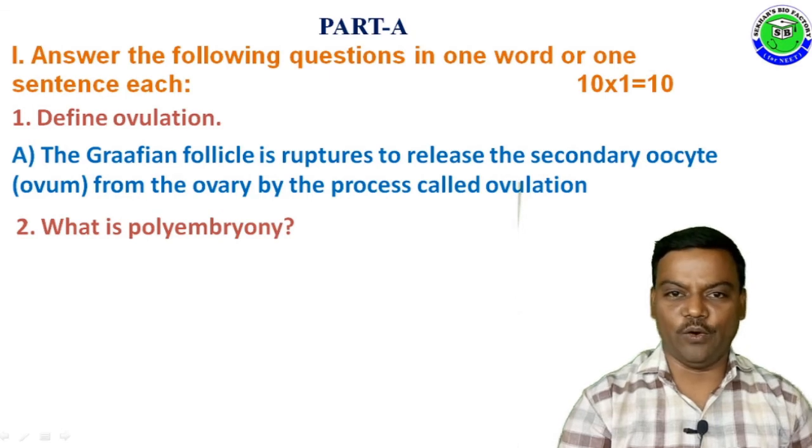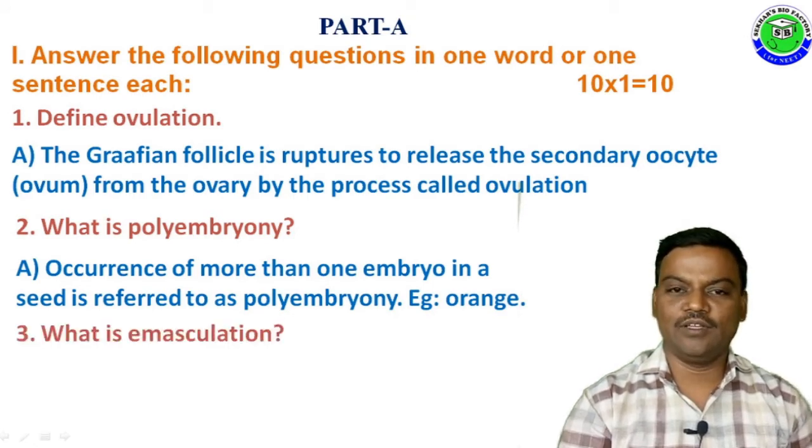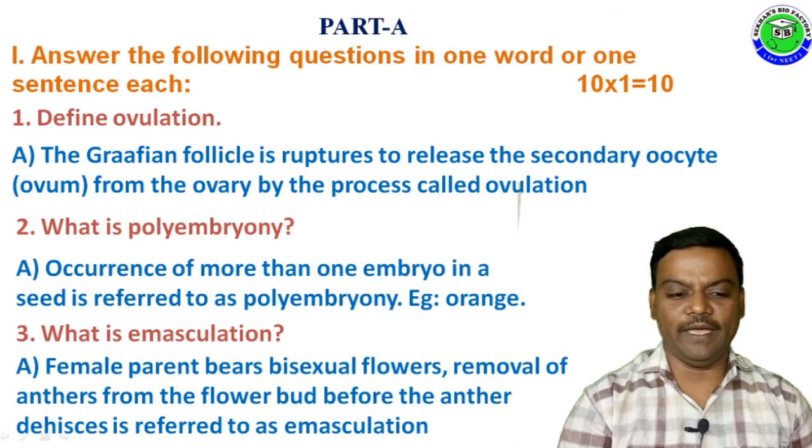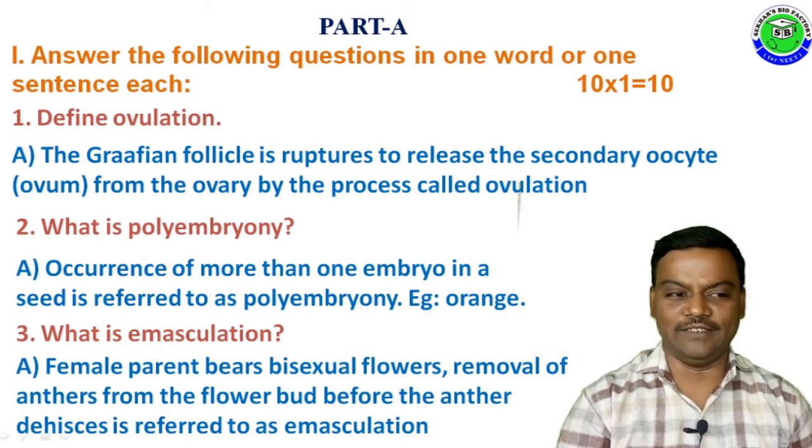Question number 2. What is polyembryony? Occurrence of more than one embryo in a seed is called polyembryony. Best example for polyembryony, orange or citrus. Question number 3. What is emasculation? The female parent bears bisexual flowers in a plant breeding experiment. At this time, removal of anthers from the floral bud before the dehiscence of anther is referred to as emasculation. It is useful to prevent self-pollination in a plant breeding experiment.